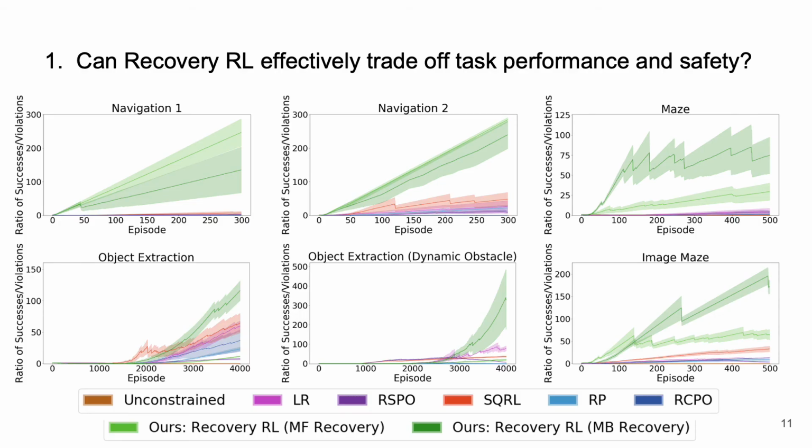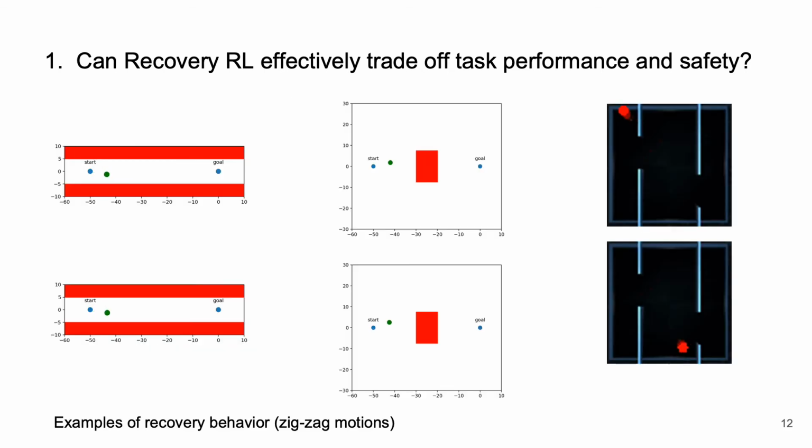We find that Recovery RL significantly outperforms other state-of-the-art safe RL algorithms across all domains considered, suggesting that Recovery RL is better able to balance task performance and safety during learning. Here we present some qualitative examples of recovery behavior in the navigation domains during learning. In particular, we observe that the agent almost reverses direction when it is near an obstacle or wall and heading toward it. This zigzagging behavior indicates that the agent is switching off between the recovery and task policies.